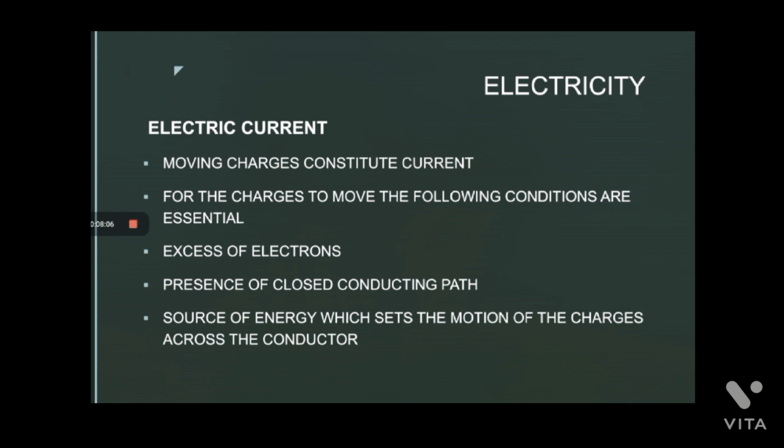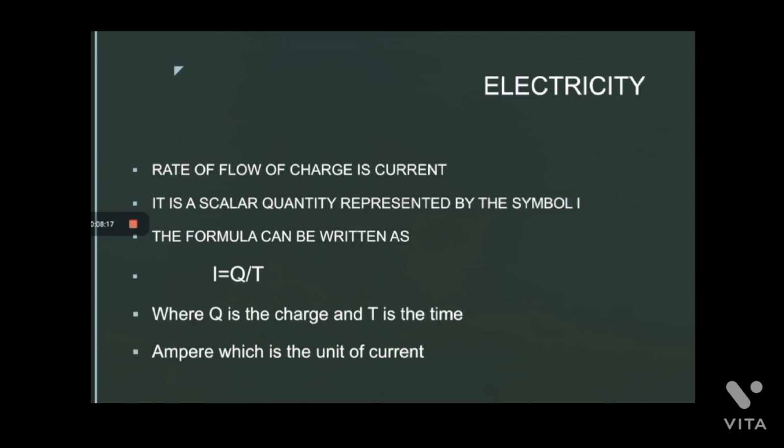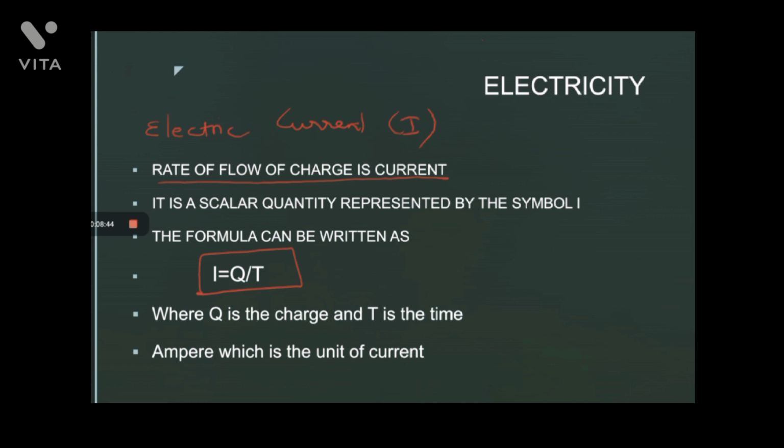And what is electrical current? Electrical current is nothing but the rate of flow of charge. It is symbolized by the letter I. So I is equal to Q divided by T, where T is the time taken, Q is the charge and I is the current.